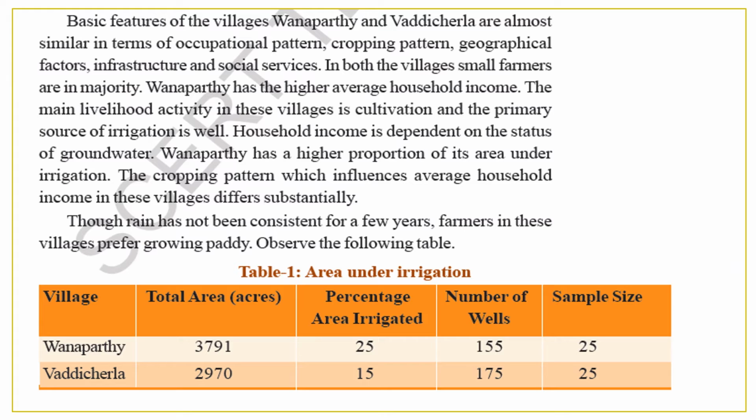Vanaparthi has the largest proportion of its area under irrigation. The cropping pattern, which influences average household income in these villages, differs substantially. Though rain has not been consistent for a few years, farmers in these villages prefer growing paddy. Observe the following table.